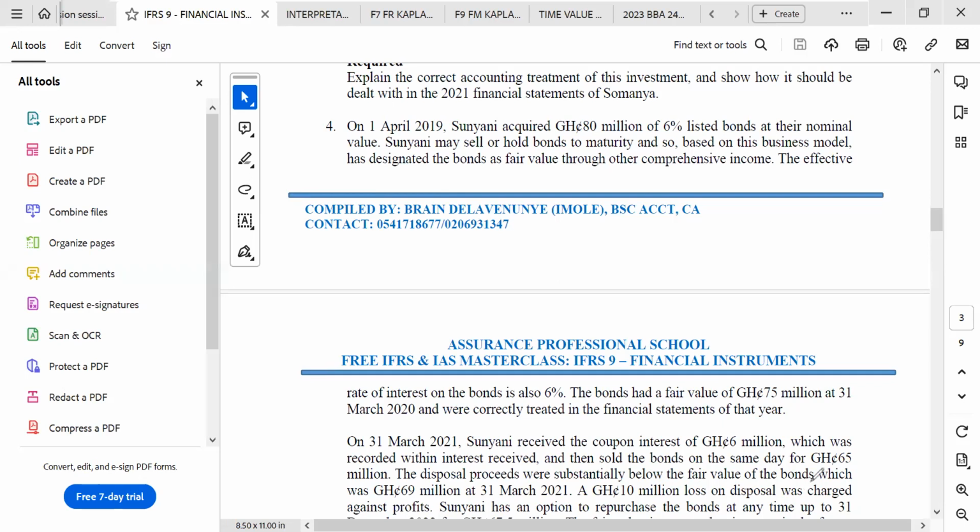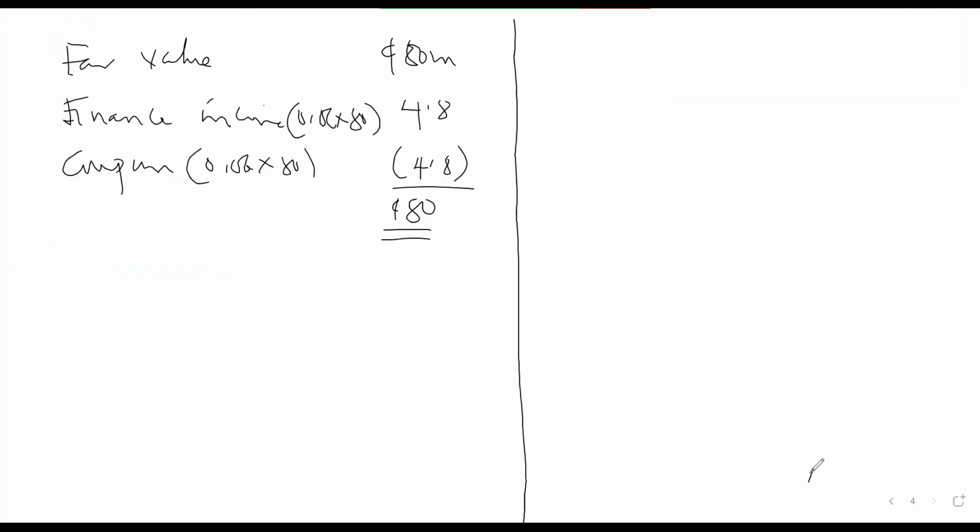At the reporting date, what we do is that we fair value this particular bond, so we determine a gain or loss. Would that be a loss or gain? The fair value is 75. A loss. So we have a loss of 5 million.